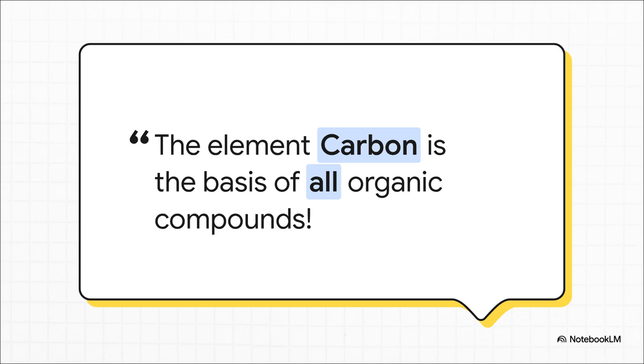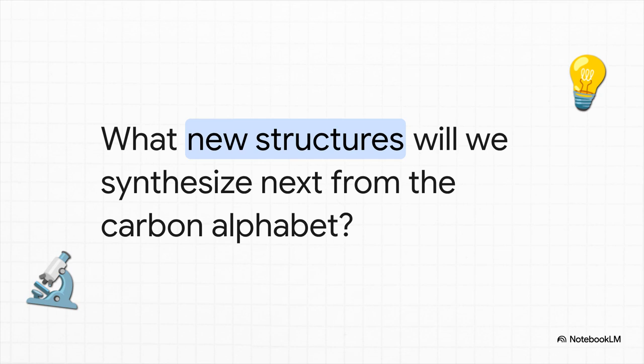So, the crucial point is captured perfectly right here. The element carbon is the basis of all organic compounds. It is a single, humble element on the periodic table, but thanks to its ability to chain together endlessly, it creates an infinite alphabet. It builds the structure of life, it builds the medicines that heal us, and it provides the massive reservoirs of energy that drive human progress. We've journeyed all the way from the vitalism debates of early 19th century labs to the massive petroleum refineries of today. We've seen how a few simple rules of naming and structure dictate the physical reality all around us.